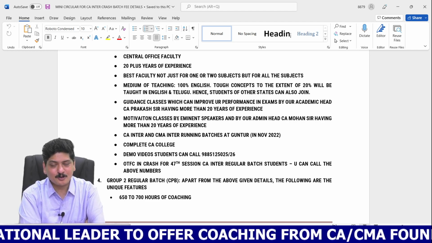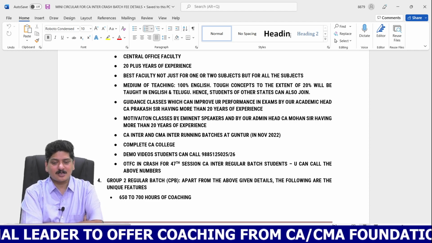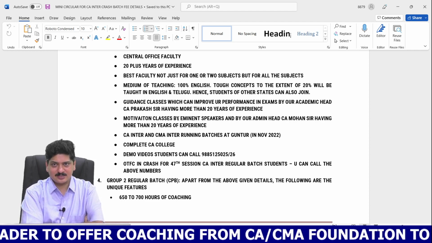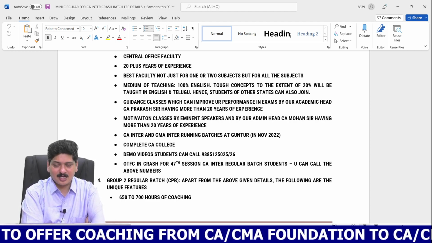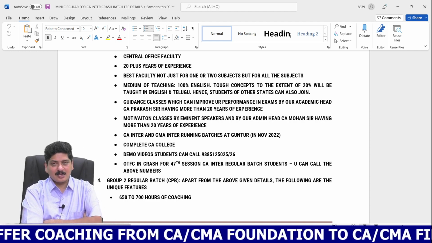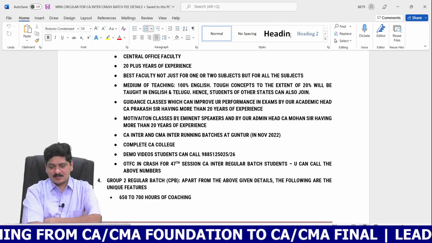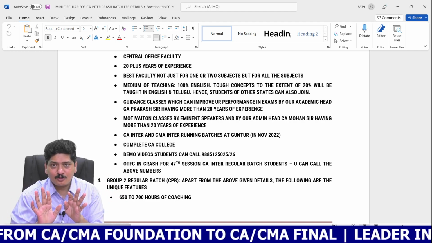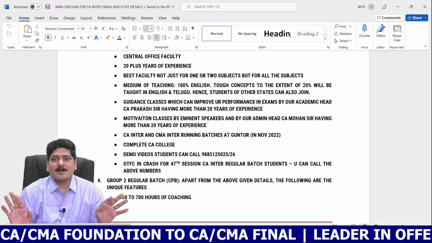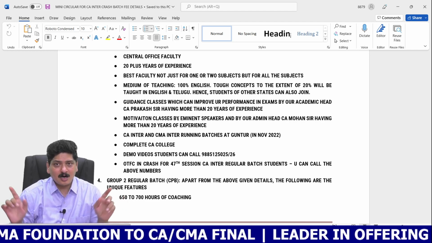And you'll be surprised to know that we have another 1,000 plus students on yearly basis. We have another 1,000 plus admissions in a year for CA Inter study hours and revision examination batches. Wait, I haven't included any of the admissions or any of the batches that we have in our branches.